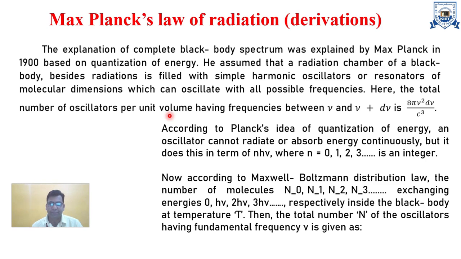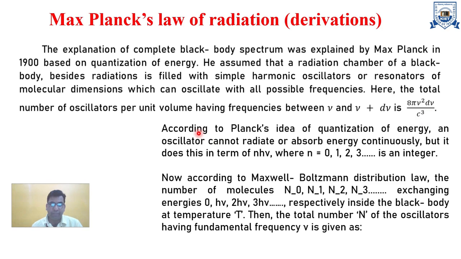He assumed that the radiation chamber of a black body is filled with simple harmonic vibrations, because energy coming from the body and incident on it produces small vibrations, like molecules oscillating with all possible frequencies. The total number of oscillators per unit volume is 8πhν² dν upon c³.